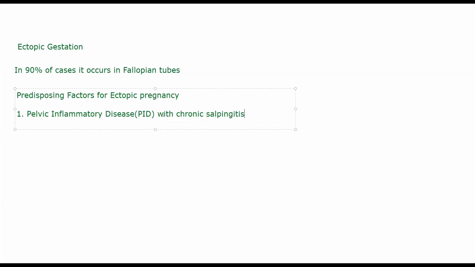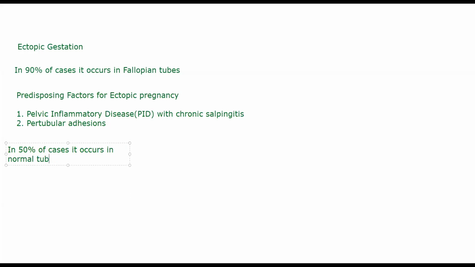The second factor is tubal adhesions. Adhesions present inside the fallopian tubes make the fertilized egg stick to that particular tube. But in 50% of the cases, it occurs in a normal tube, normal fallopian tubes.